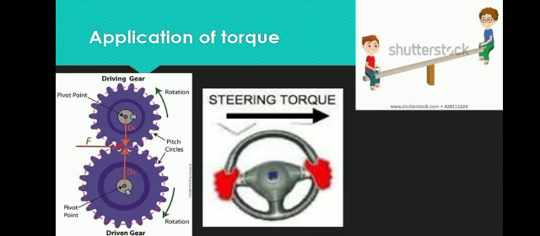Next, the seesaw. Most of you have played on a seesaw, where there is a difference in the weight of the persons sitting on it. The heavier person lifts the lighter person.